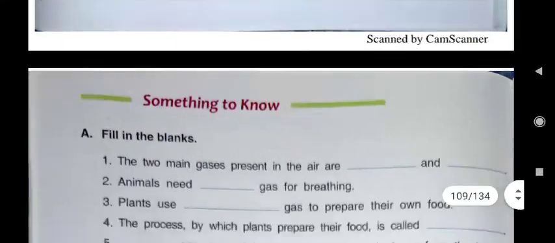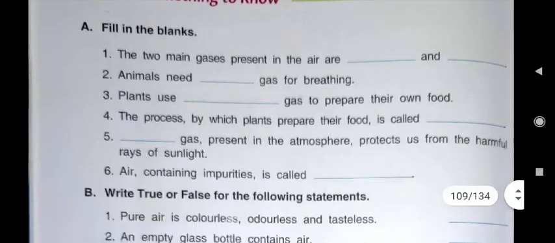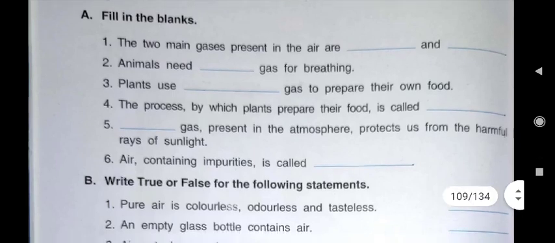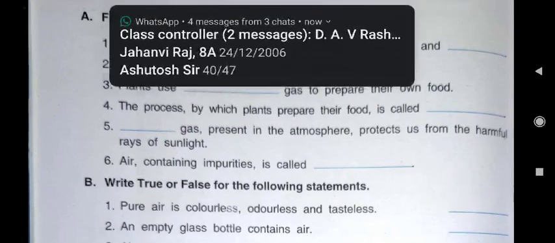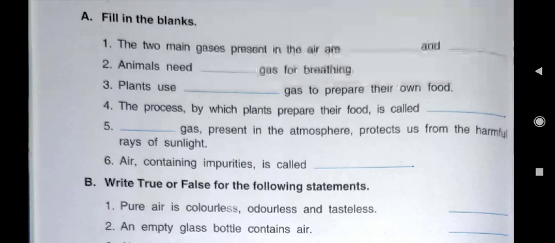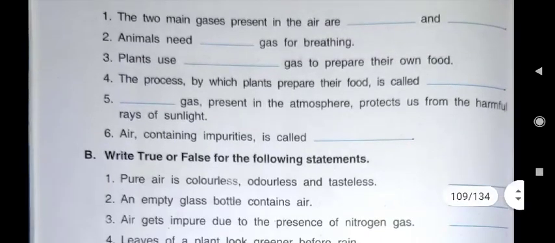So now you see, fill in the blanks. That is a part of lesson number 10. The two main gases present in the air are dash and dash. Now children, you have to tell which two gases are the main gases. You have read nitrogen, its percentage is 78%. And oxygen is 21%. Then animals need dash gas for breathing.